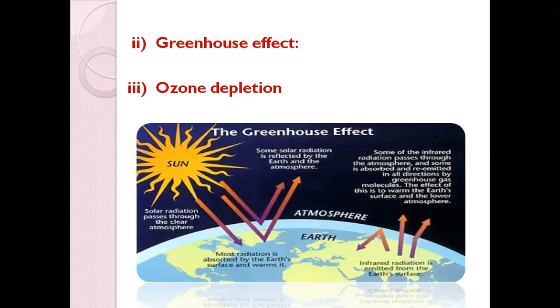Now, because of the increase in air pollution, the amount of greenhouse gases produced is becoming more and more, and because of that, it causes global warming.